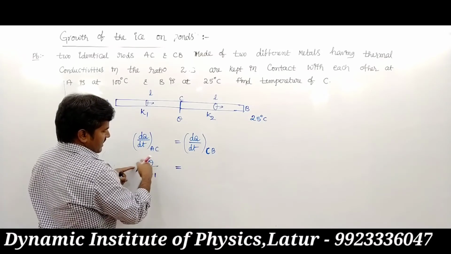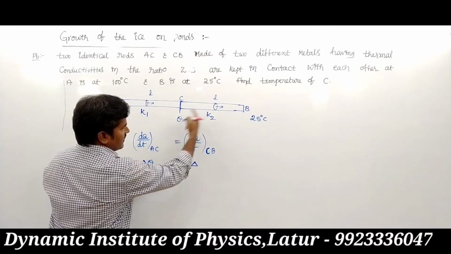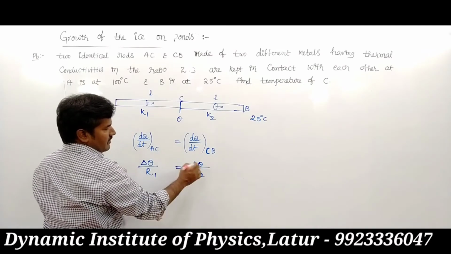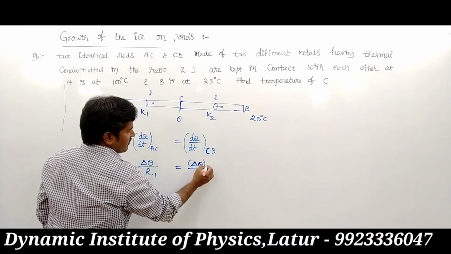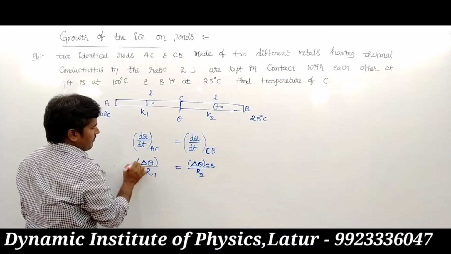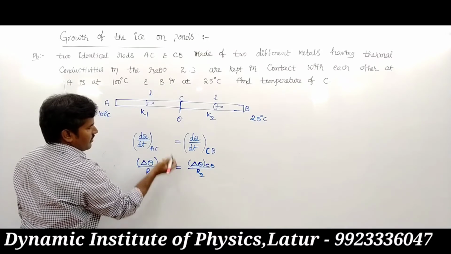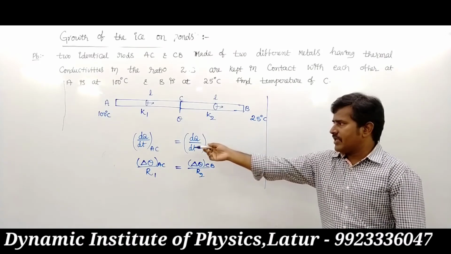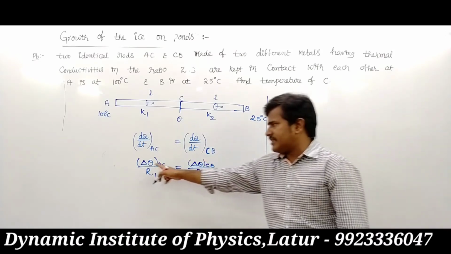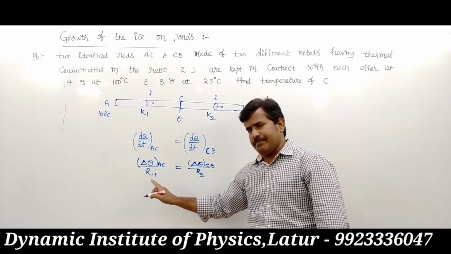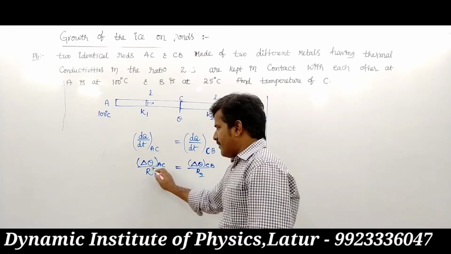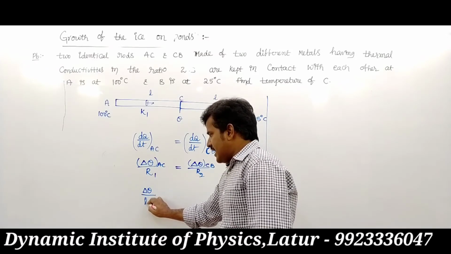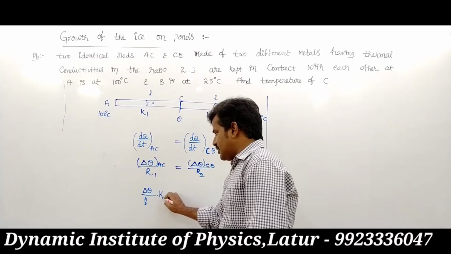That is equal to the potential difference, here the temperature difference, upon R2 resistance. This is the temperature difference between CB, and this is the temperature difference between AC. So this is the relation, and this relation is used to simplify this problem. First, resistance is L upon K, resistance is L upon KA. So delta theta upon R is delta theta upon L upon K into A.